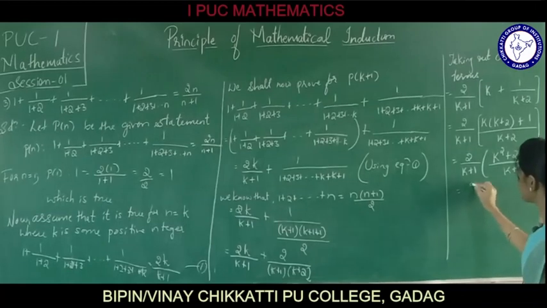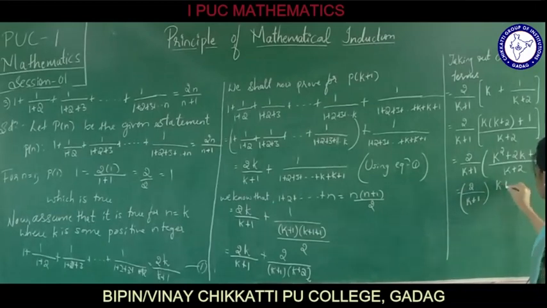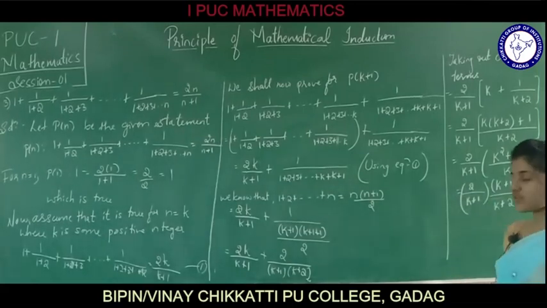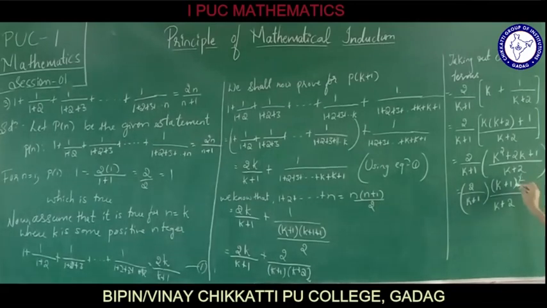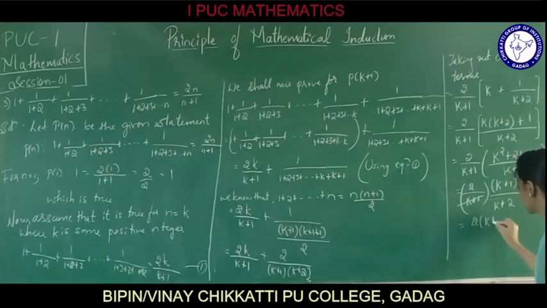This can be written as 2 divided by k plus 1 into k plus 1 square divided by k plus 2. K plus 1 this and this is going to get cancelled. We are left with 2 times k plus 1, and k plus 2 can be written as k plus 1 plus 1. See, 2 into n divided by n plus 1 can be written as 2 into k plus 1 divided by k plus 1 plus 1.